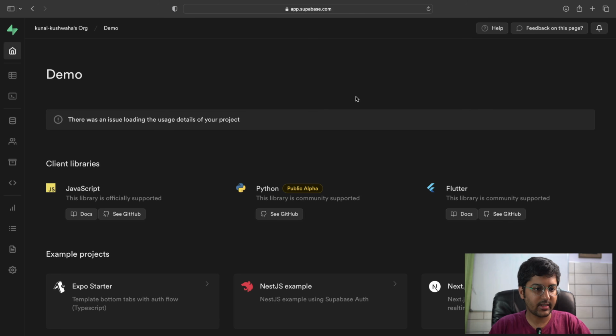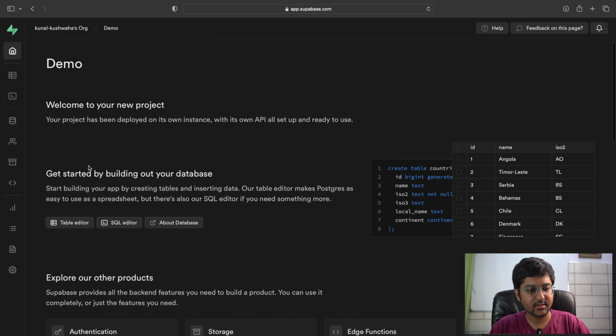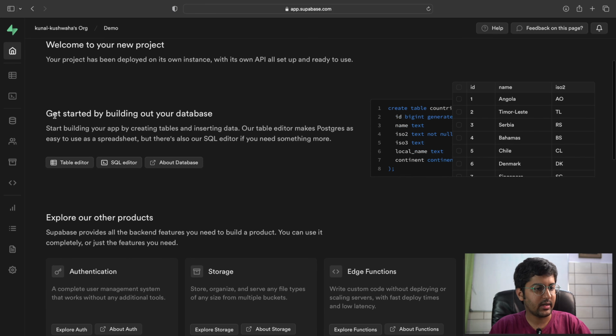And it's now connecting to our project. So here you can see it says, welcome to your new project. Very cool stuff. You can get started by building out your database. You can check out the table editor, SQL editor, whatever you like to call it.